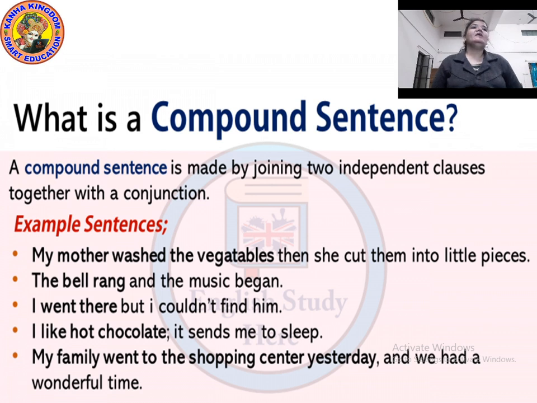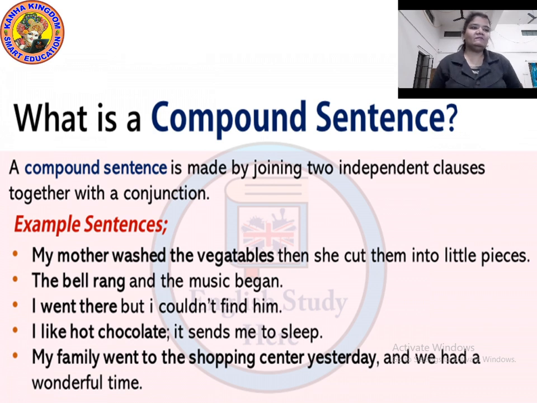Fine. If we want to understand it more easily, it can be more easily understood with examples. So let's take: My mother washed the vegetable, then she cut them into pieces.